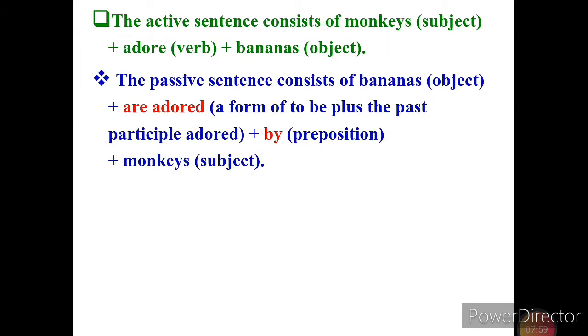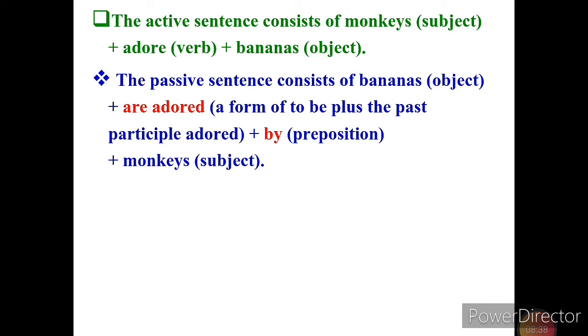The active sentence consists of monkeys, subject, adore, verb, bananas, object. The passive sentence consists of bananas, object, plus are adored, a form of to be plus the past participle adored, plus by, preposition, plus monkeys, subject. So here the subject has changed into object, and the object has changed into subject.